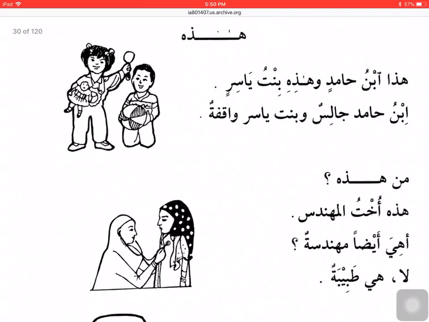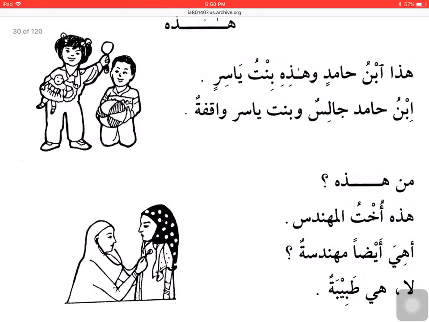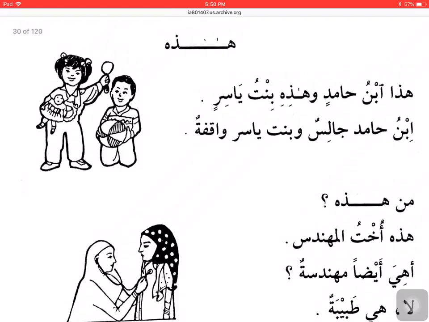Now let's point out a few things. The first important thing that they are trying to introduce to us is the Ismul Ishara lil Qarib for Mu'annath Mufrad: Hadihi. So when we were talking about Ibn Hamidin, we used the Ismul Ishara Hadha. This is Hamid's son. And when we want to point to the girl, we say Hadihi bintu Yasir. This is Yasir's girl, Yasir's daughter.